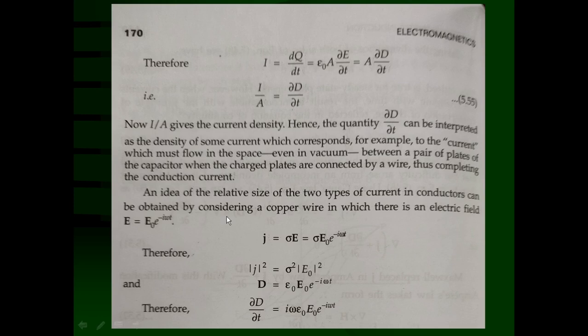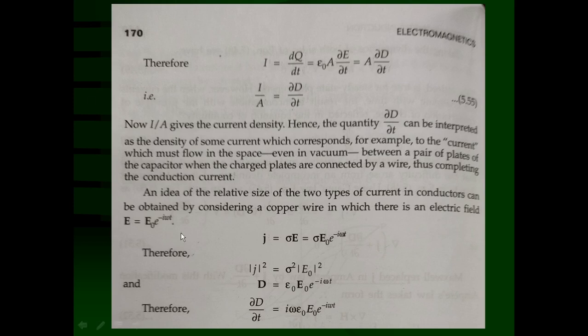Consider that a copper wire is taken, and a conduction current is flowing in that copper wire. You know that the electric field can be given by this equation: the time varying electric field E is equal to E0 e raised to minus i omega t. This is the time varying electric field existing in a copper wire conductor, which has a conductivity named sigma. Now, what is the relation between the electric field and the conduction current density J?